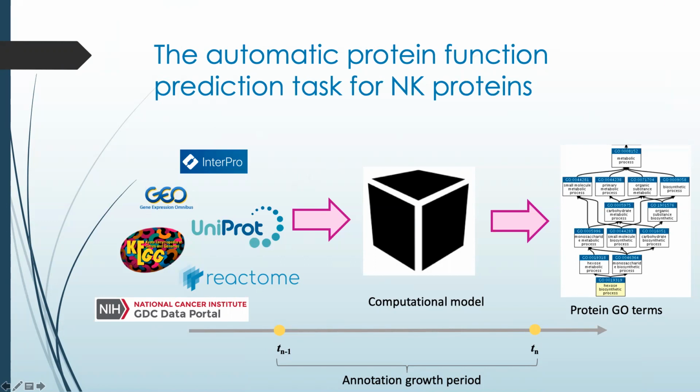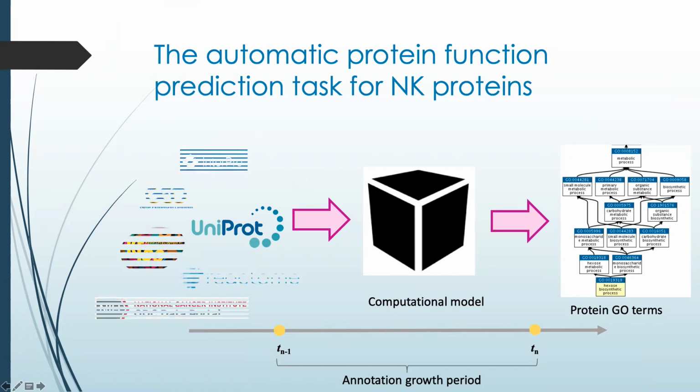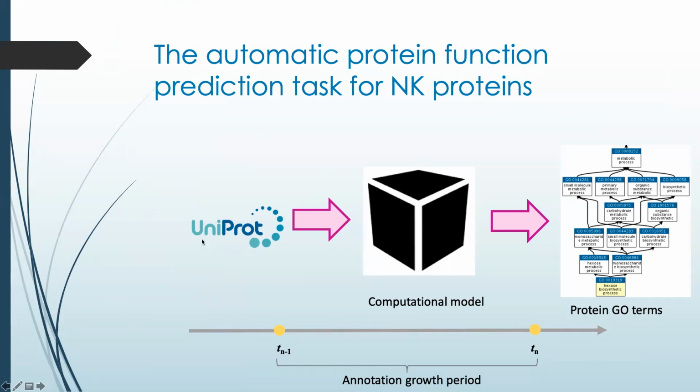Predicting GO terms for NK proteins from any organism is also a challenging task because, when we are trying to do this, the unique information that we will have for most of them and that can be used for our model is their sequences and the organisms to which they belong.